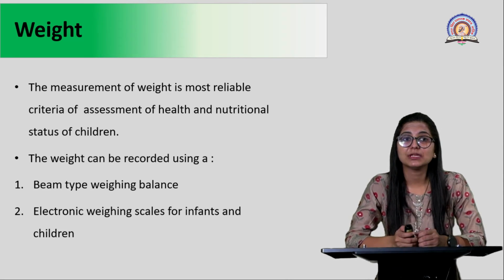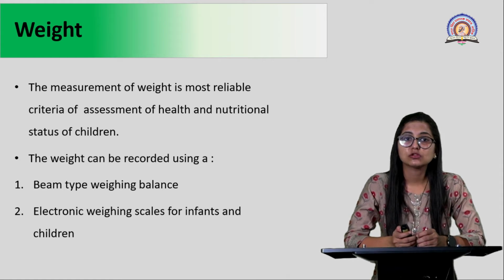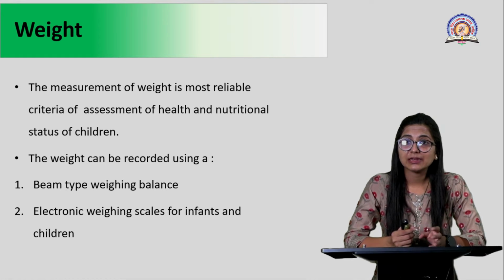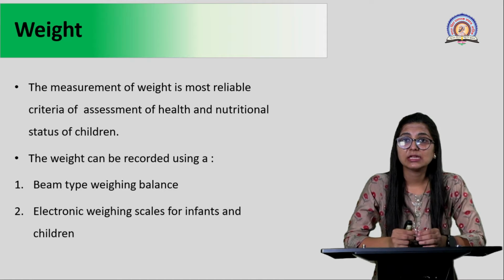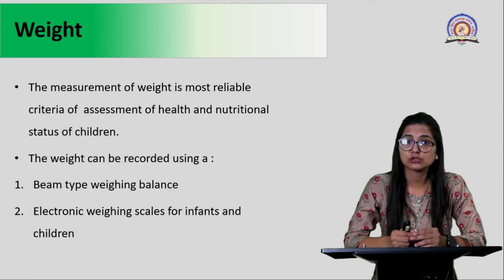Now we move on to our main topic, that is determination of weight. Measurement of weight is one of the most reliable criteria for assessment of health and nutritional status in children. Why is it reliable? Because the weight will provide you direct information about the nutritional status. For example, if the infant's weight from 0 to 6 years is less than 3 kgs, then you can simply say the child is not getting a proper amount of nutrients, or there is a lack of lactation or food supply for the child. So from all these parameters you can directly associate the weight with the nutritional status.